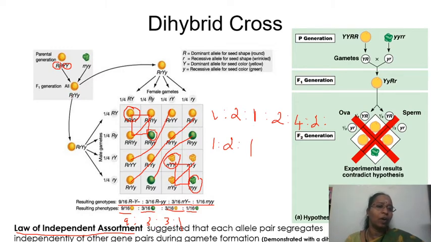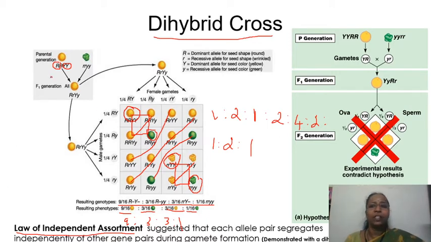The segregation of this will not affect the segregation of this one, and they will independently assort themselves, and then they can go to any gametes during gamete formation. It can go to either this or this or this or this, and this law is called the law of independent assortment, and this is demonstrated based on the dihybrid cross which is carried out. This is what Mendel has done.